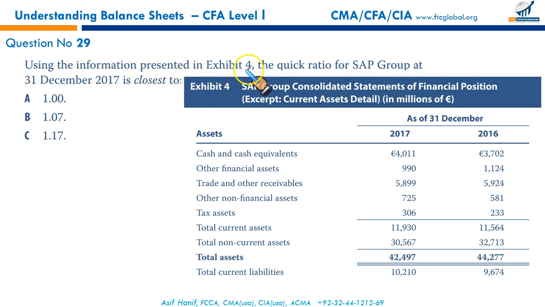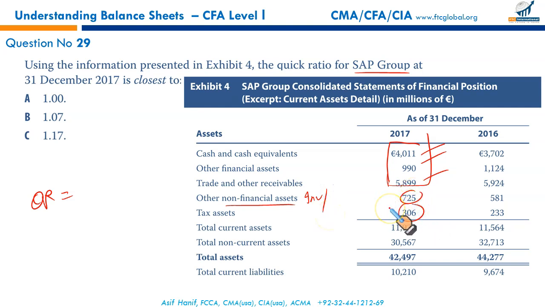Using the information presented in Exhibit 4, on the right of the screen, the quick ratio for SAP group. Quick ratio takes in cash, financial assets, trade receivables, cash and cash equivalents, yes. Other financial assets, yes, this one also. When it says non-financial assets, definitely they are talking about inventories and prepayments. They must be excluded. Tax assets also are irrelevant and not likely to be considered as current assets.